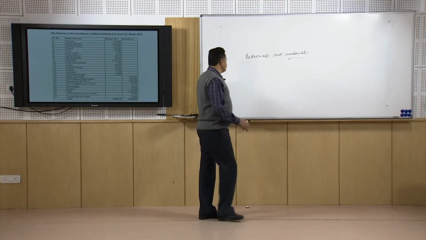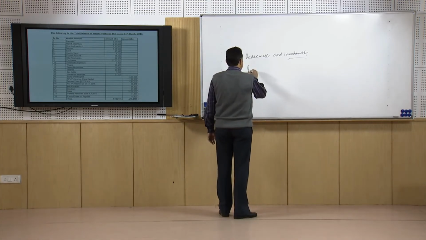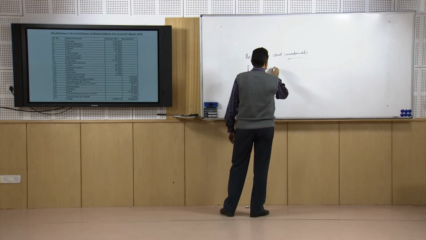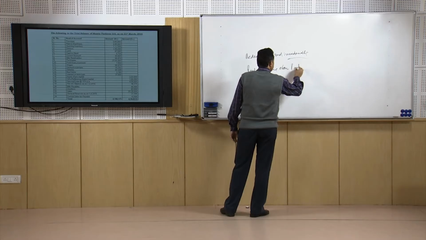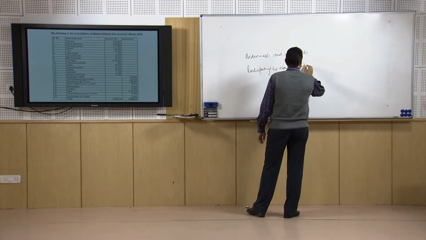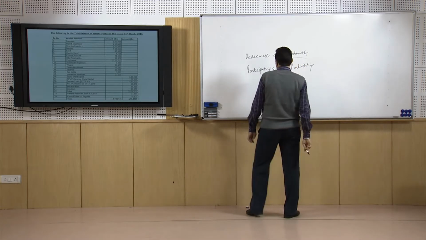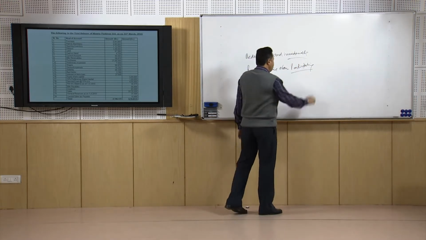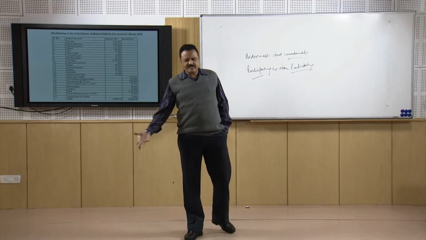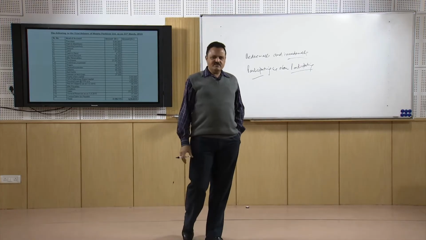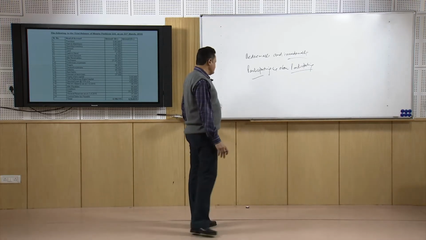The last category of shares is participating and non-participating preference shares, as I told you yesterday. Participating and non-participating preference shares, which ones are they? First you understand participating preference shares, and then you will understand the reverse.